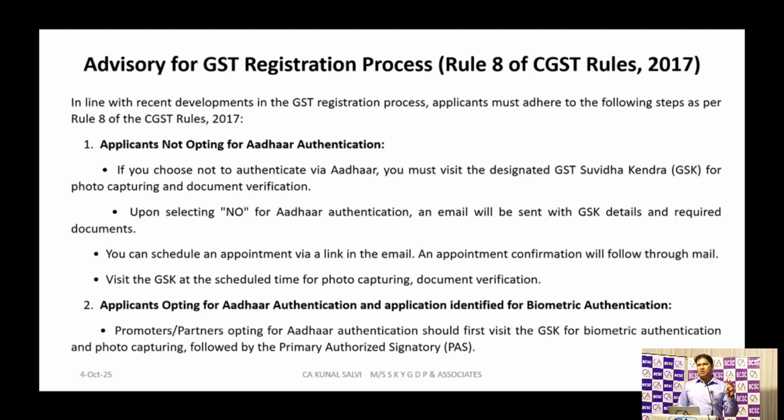That first 3 directors who are not the primary authorized signatory have to do first that biometric, then the primary authorized signatory has to do that biometric process.